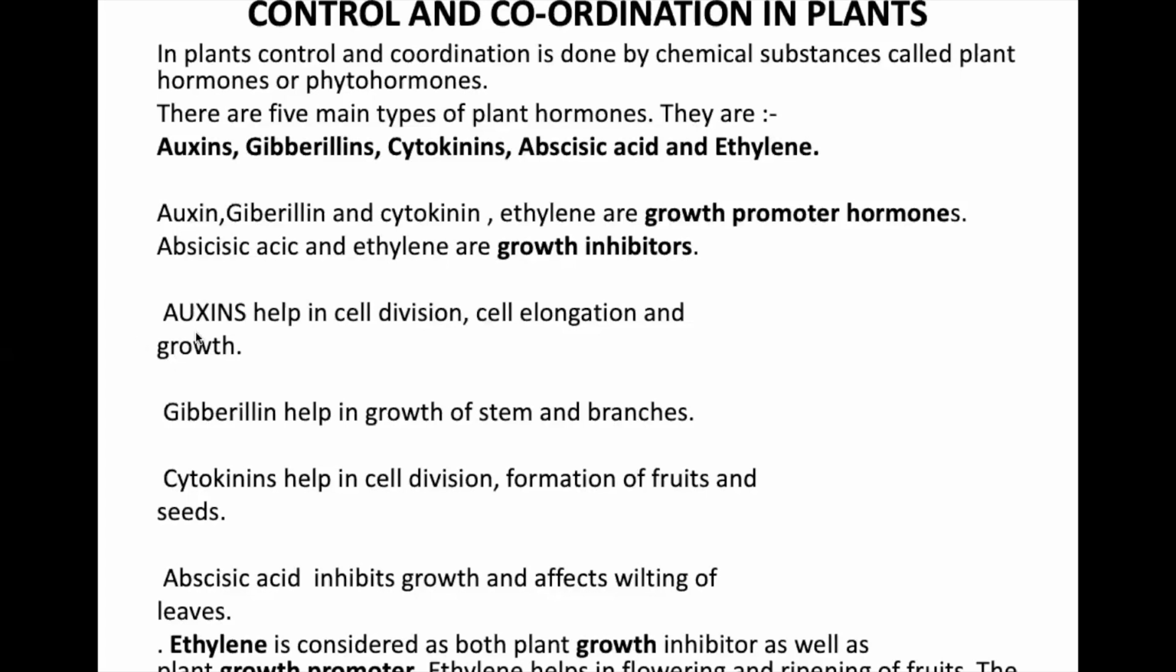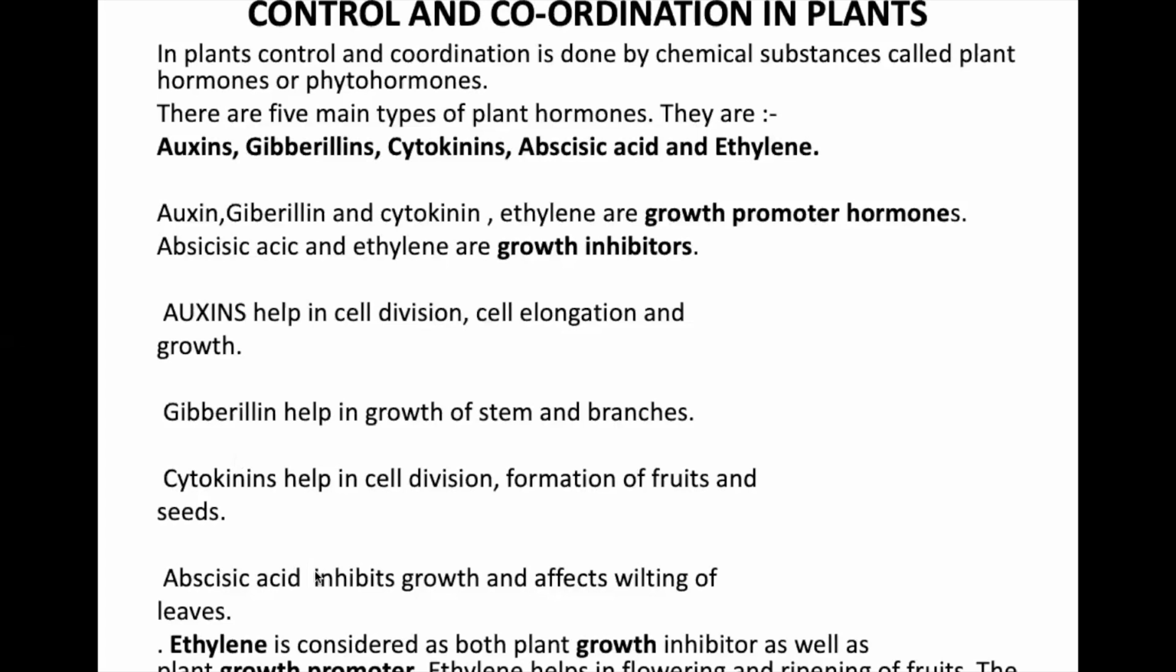What does auxin do? It helps in cell elongation, cell division, and growth. What is the function of gibberellin? It helps in growth of the stems and the branches. The cytokinin helps in cell division and formation of the fruits and seeds. And abscisic acid inhibits growth. It causes wilting and falling of the leaves. They become yellow and fall down.